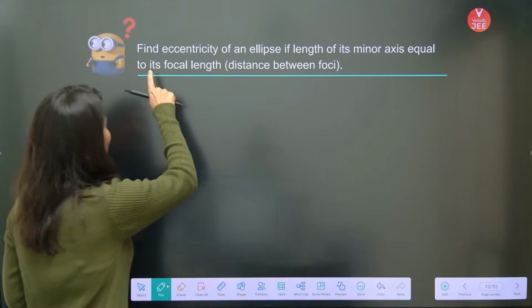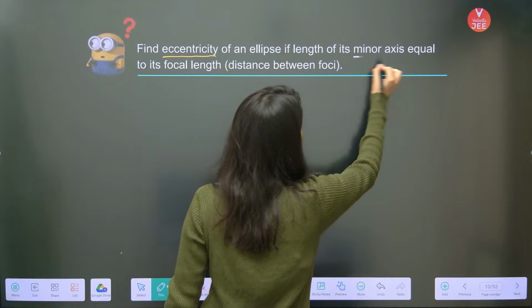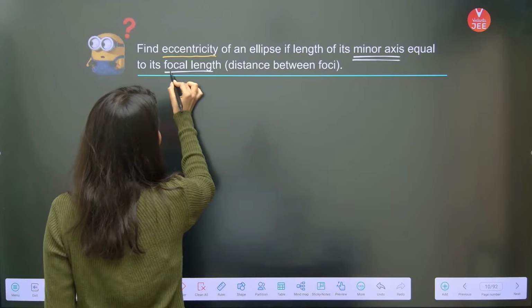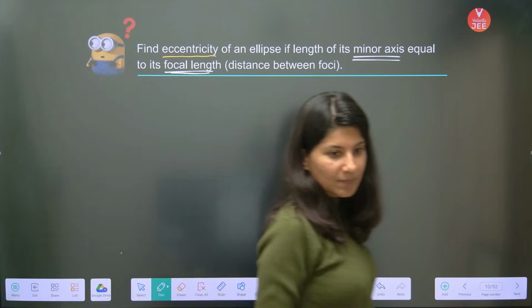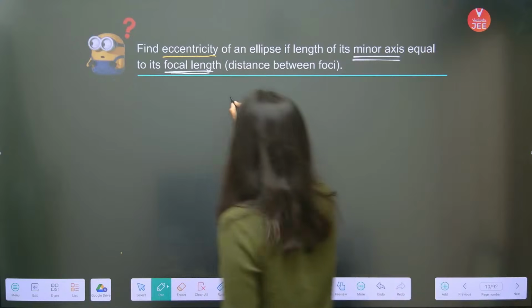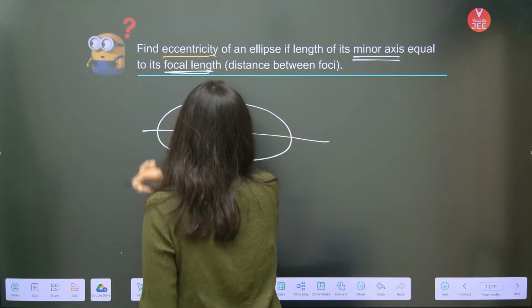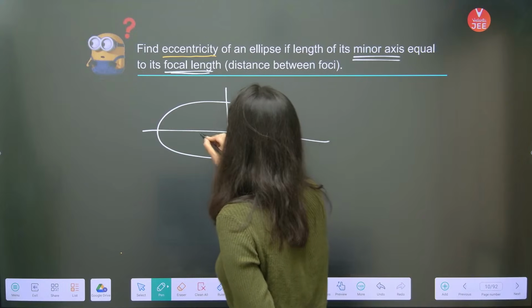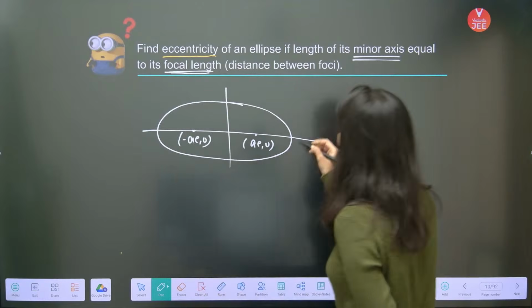Find the eccentricity of an ellipse if its length of minor axis is equal to its focal length. What is focal length? Distance between foci. So, understand. This is your ellipse. This is AE comma 0, focus number 1, focus number 2, minus AE comma 0.